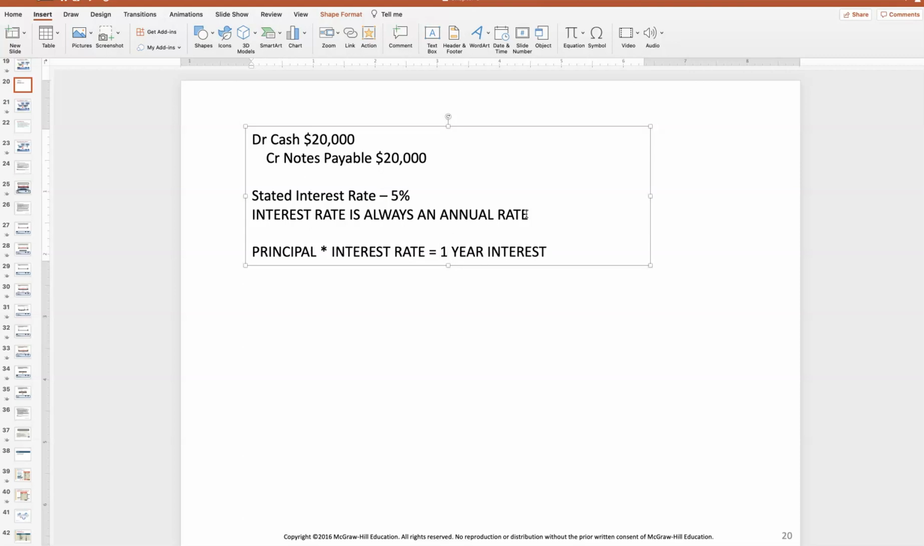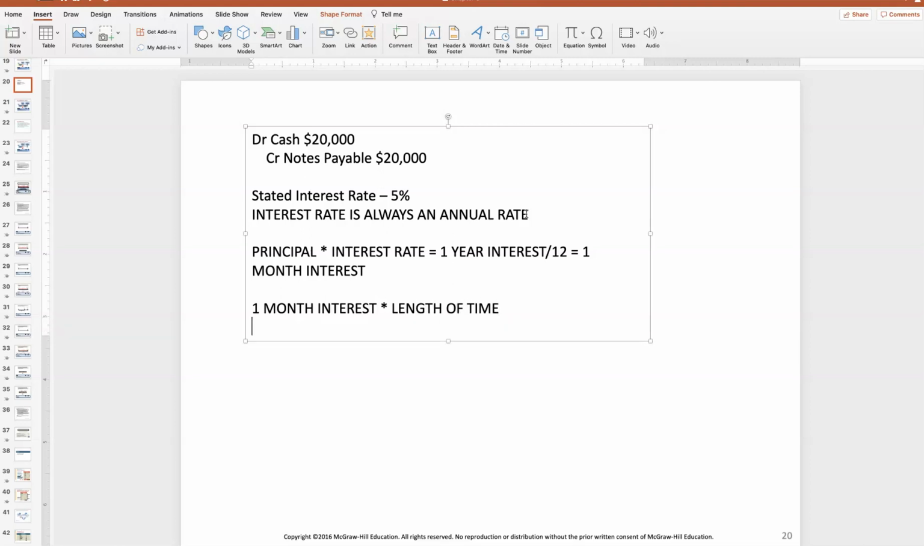Now, obviously, if we're not going to have this for 1 year, we may have to go ahead and turn that into a percentage. So for example, what I always do next is I divide it by 12. So now I have a 1 month interest. Then if the note is 3 months or 6 months, I simply take that 1 month interest times the length of the note, or length of time. Okay, so let's make this more real.